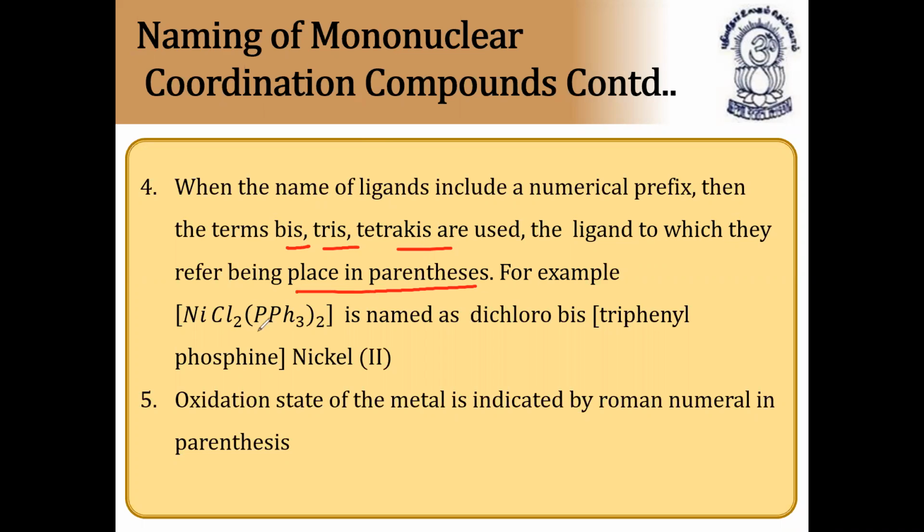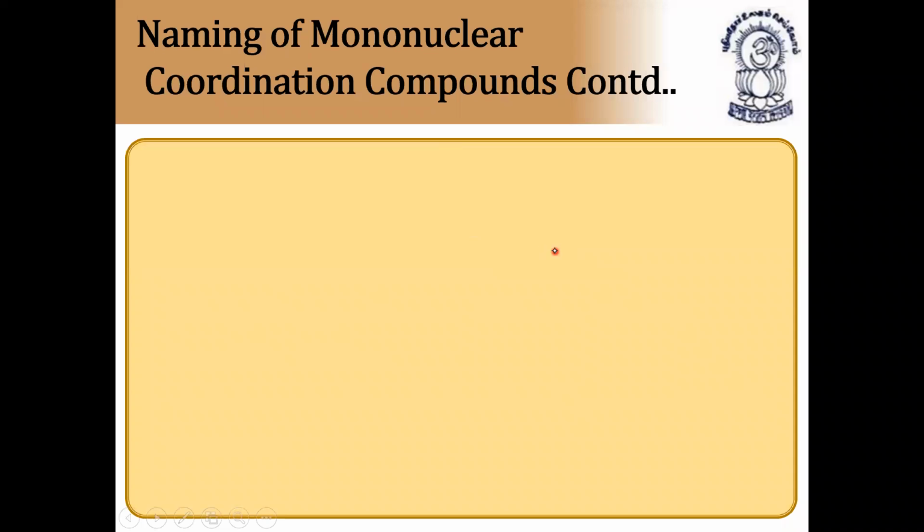For example, here PPh3 is taken twice, so it is named dichlorobis(triphenylphosphine)nickel(II). Dichloro, bis. Why bis? Because it's a monodentate ligand taken twice. So bis(triphenylphosphine), nickel 2. The oxidation state of the metal is indicated by a Roman numeral in parentheses, that is brackets, after the metal. So here the oxidation state of nickel is +2. That's why we have written 2 as a Roman numeral. So these are the main conditions for writing the name of the coordination compounds.